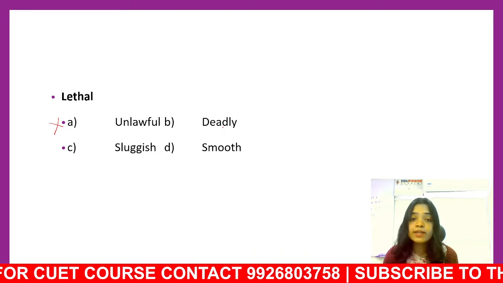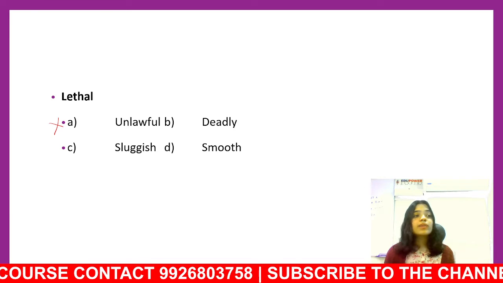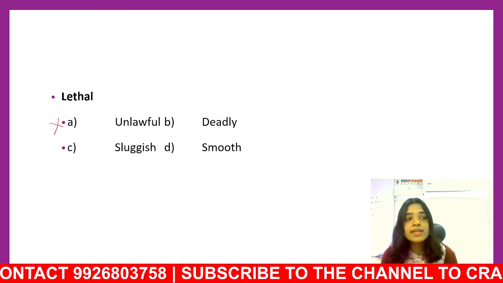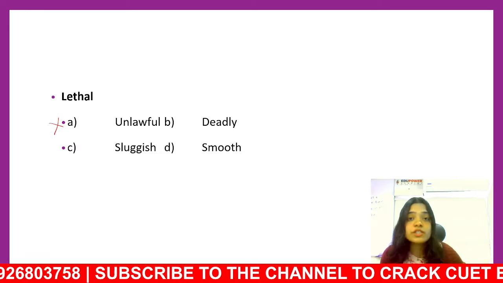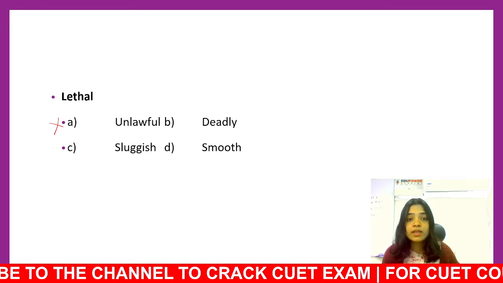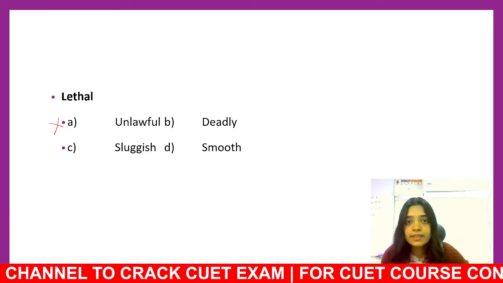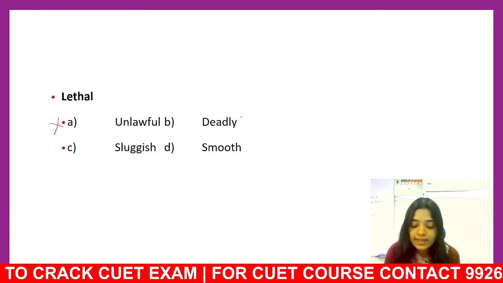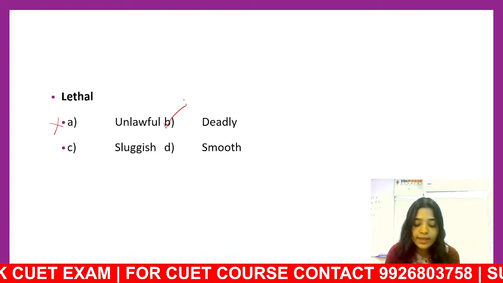Let's go on to the second option, which is deadly. So can a weapon be deadly? Yes, because that weapon can be very dangerous for the other person. Lethal weapon, a lethal blow. A blow which can cause death is a lethal blow. So deadly, yes. We can go with deadly.